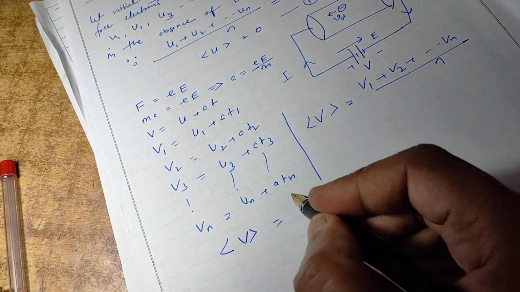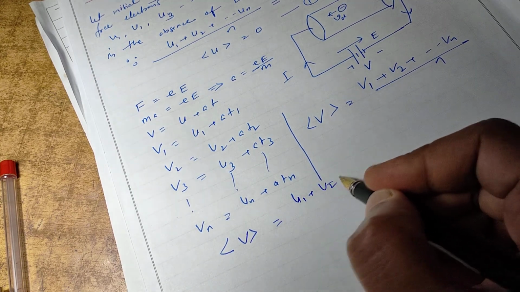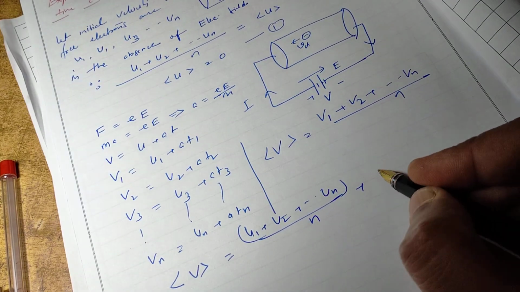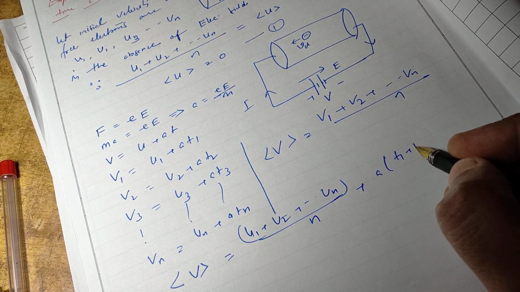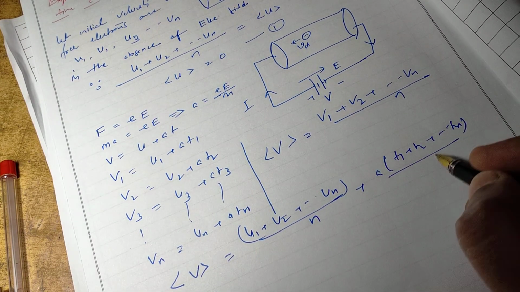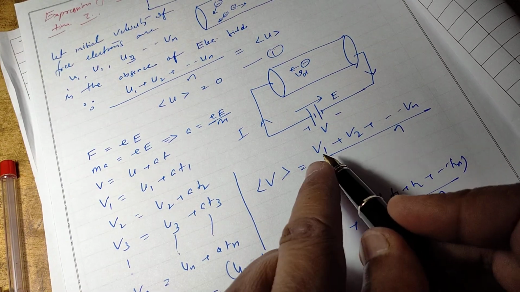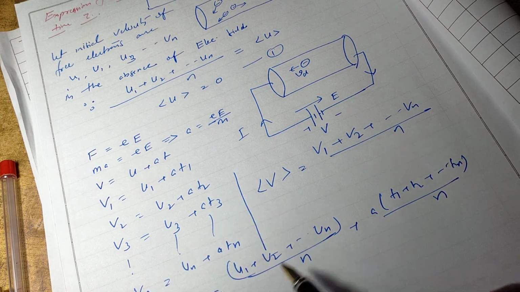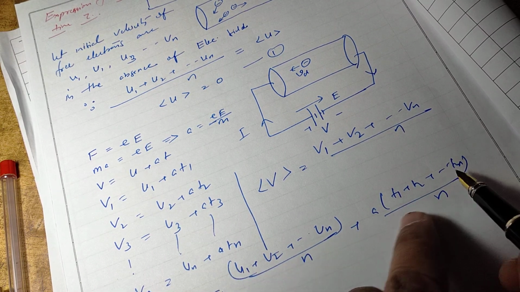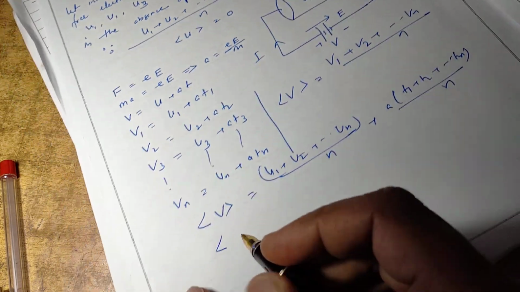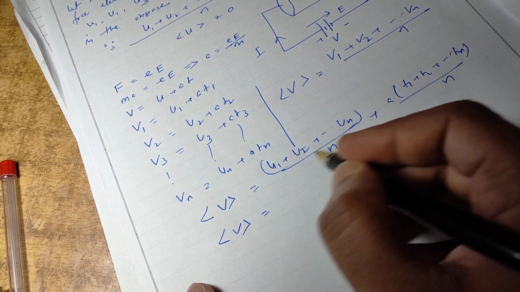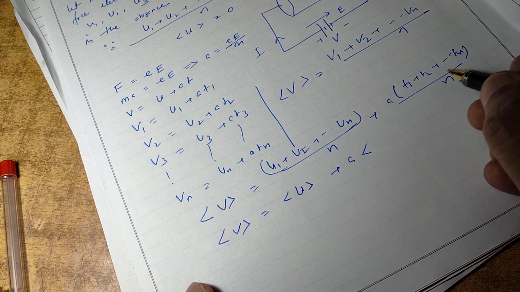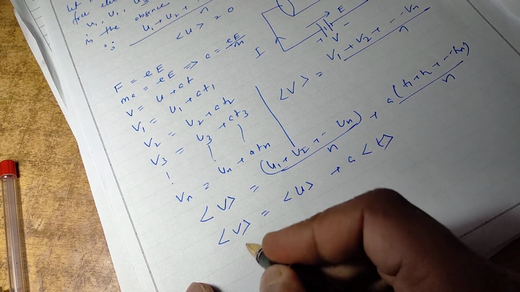Average velocity is equal to (u1 plus u2 and so on up to un) by n plus a times (t1 plus t2 up to tn) upon n. What I did was put v1 as u1 plus at1, v2 as u2 plus at2, and take u in one bracket and t in the other bracket. So this is the average velocity after the field, this is the average velocity before the field, plus a, and this is the average time, that is t.